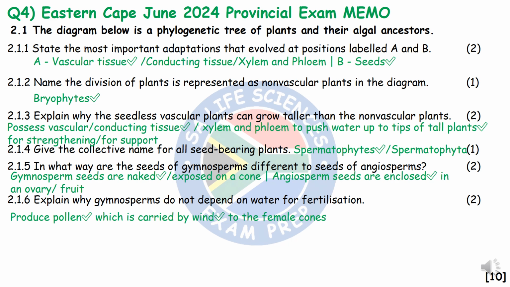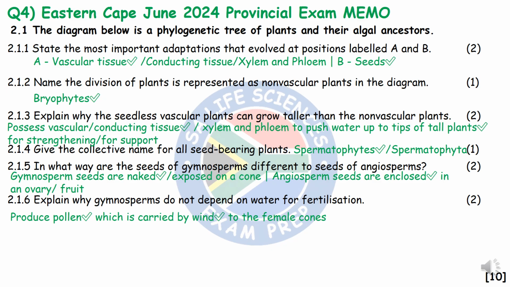The xylem allows these plants to transport water from the roots through to the entire plant, and the phloem allows the plant to transport nutrients or to absorb nutrients. And this allows them then to be stronger and to have support and finally to grow taller. So for this question, you cannot simply say that they have vascular tissue. You have to say what the vascular tissue is and state how each vascular tissue allows the plant to grow taller.